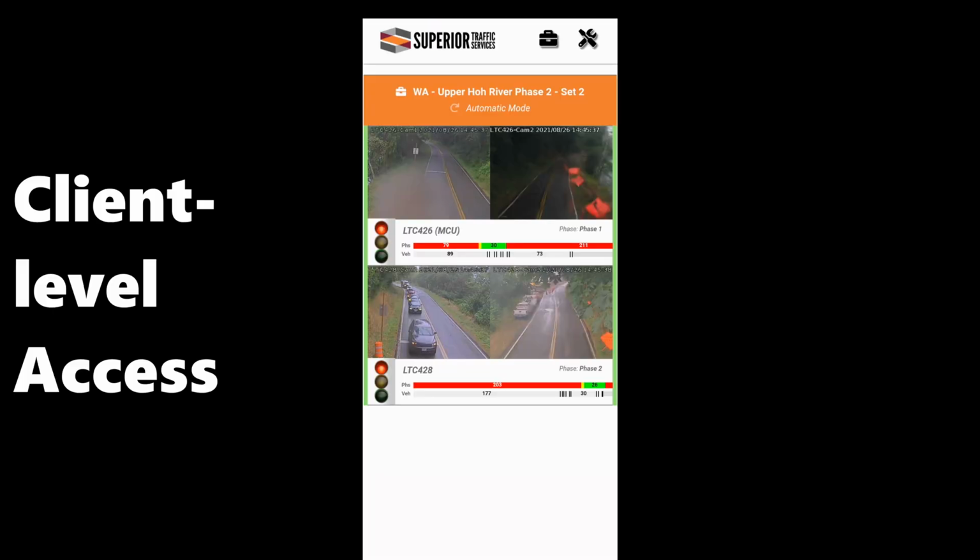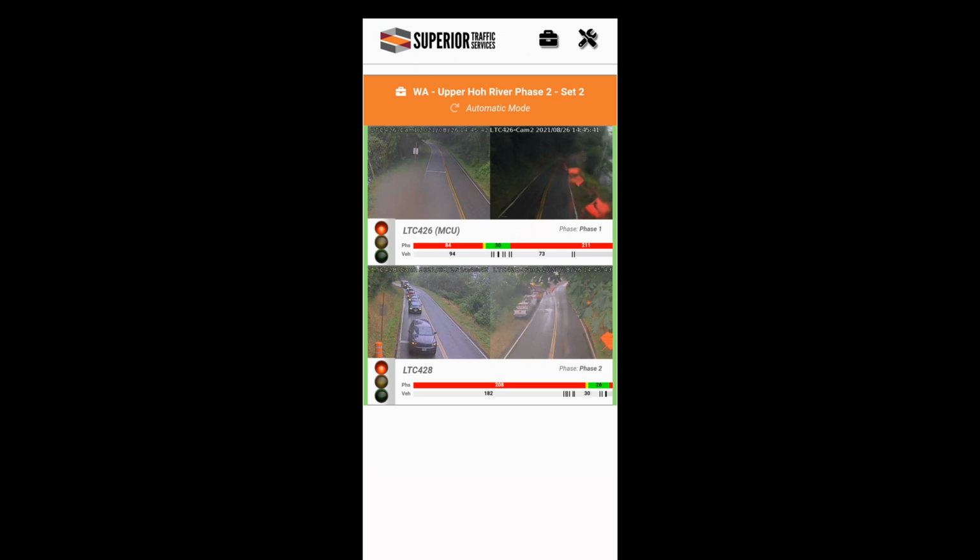At the client access level, get visual site awareness of your job site with images updated about every 5 seconds, along with which lights are green or red, the duration of each light, and the current mode of traffic control. Here you can see the light turns green and traffic enters the work zone visible on LTC 428.